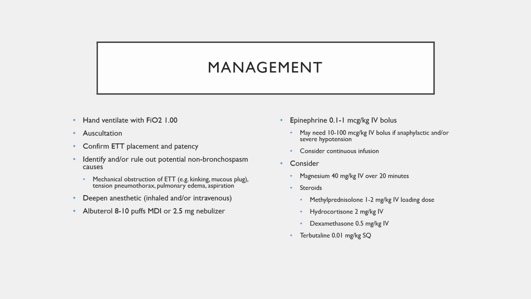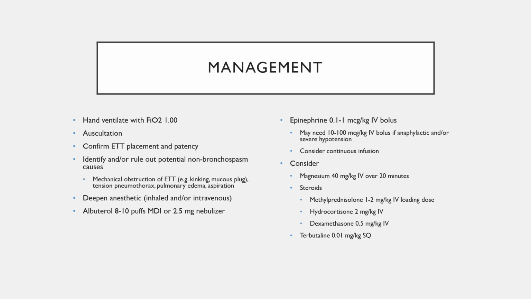Management for bronchospasm should occur quickly and in a stepwise fashion. If they are on a rate on your ventilator, you want to take them off the rate, put them on manual, hand ventilate, and increase your FiO2 to 100%. You want to also take lung sounds if at all possible, and you want to confirm tube placement and patency. And you want to try to identify or rule out any potential non-bronchospasm causes.